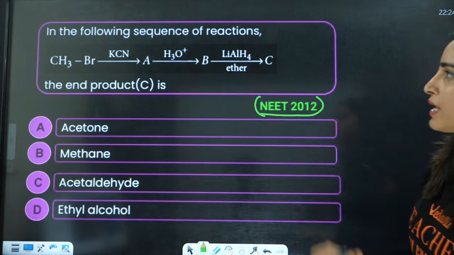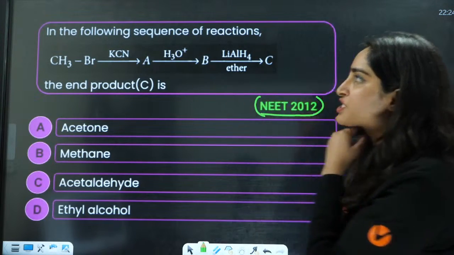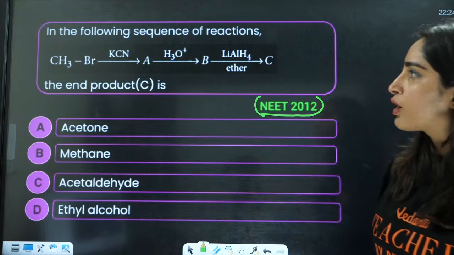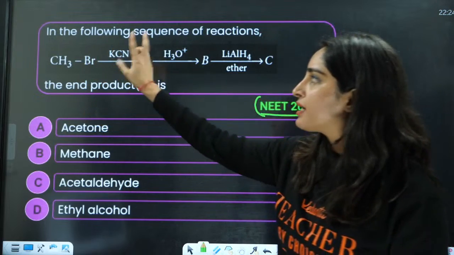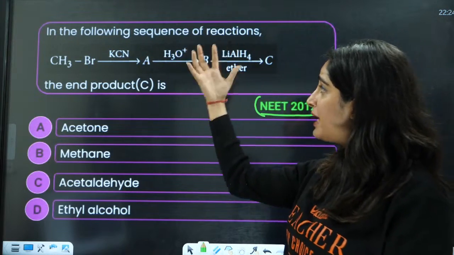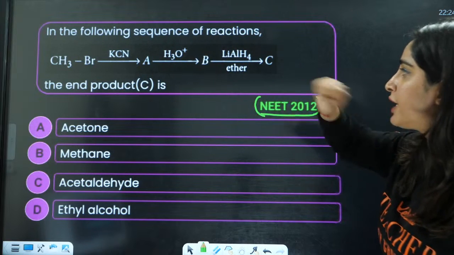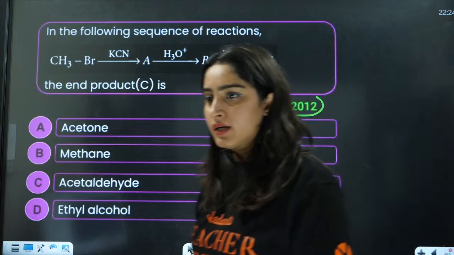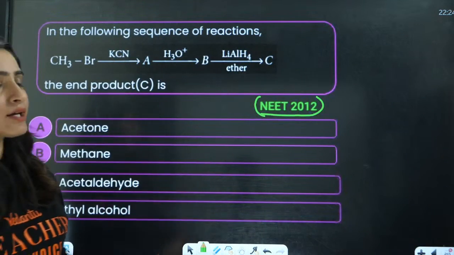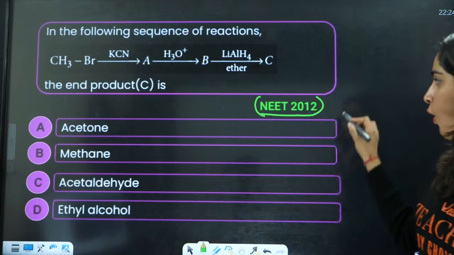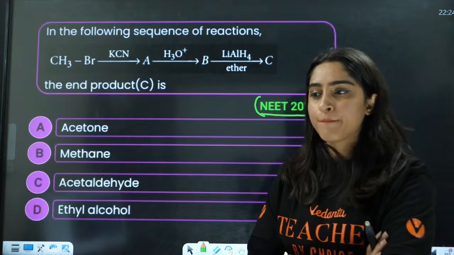Next is the 2012 question. In the following sequence of reaction, what is the end product? You have CH3Br, it reacts with KCN, it will form A, and after the hydrolysis it will form B, and after the reduction it will form C. What will be the end product here? So everybody, these kind of questions are also asked in the exams.